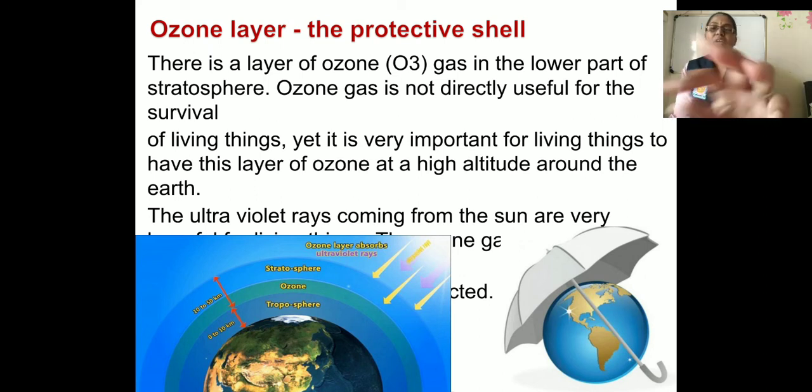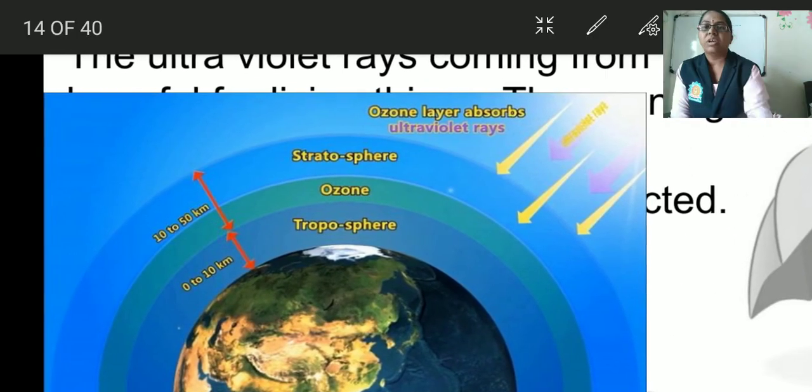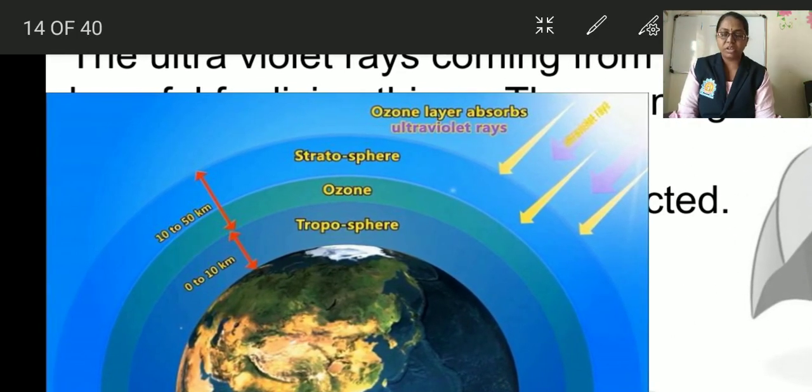Here you can observe in the picture that the ozone layer is present between the troposphere and the stratosphere, that means in the lower part of the stratosphere.